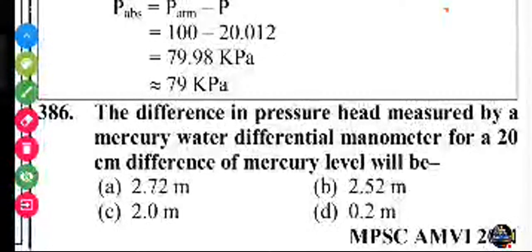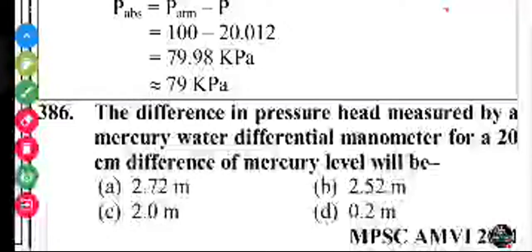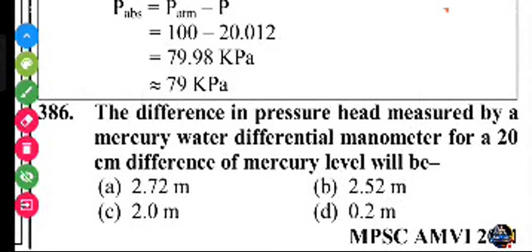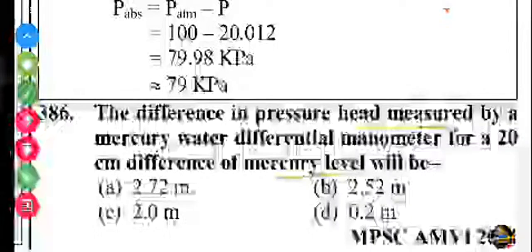Next question. The difference in the pressure head measured by a mercury water differential manometer for a 20 centimeter difference of mercury level will be. What is the difference in pressure head measured by the mercury water differential manometer for a 20 centimeter difference of mercury level?